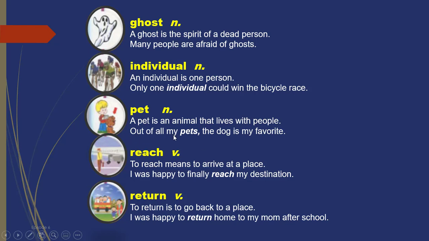Out of all my pets, the dog is my favorite. A pet means a tame animal. Out of all my pets, out of all the pets I have, the dog is my favorite. My favorite thing. Reach. Verb.